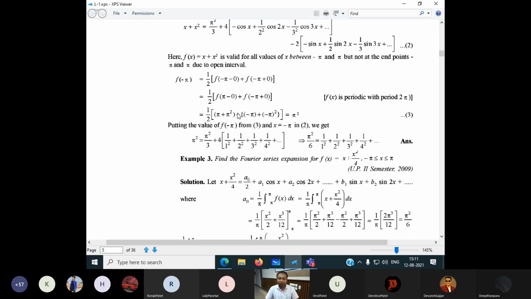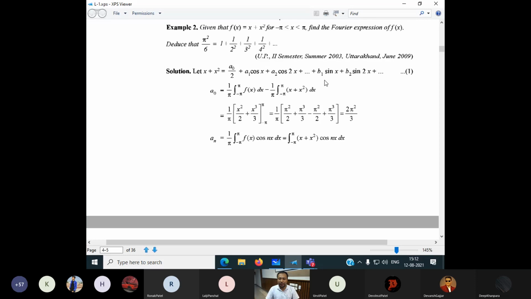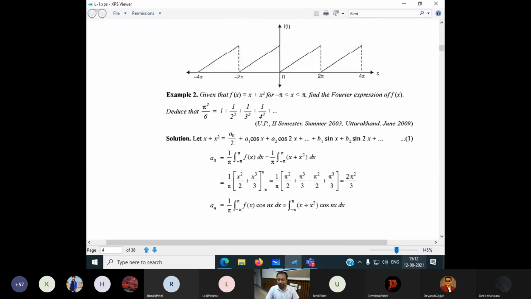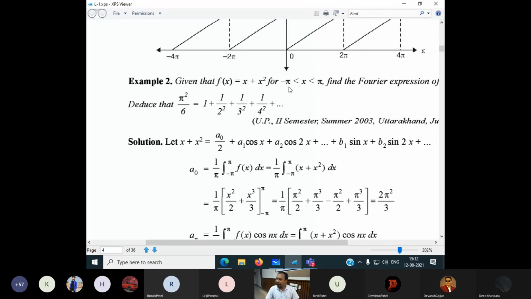Now, what is f of x? F of x is given to you as x plus x square. And this function is valid because the range is given as minus pi to pi, but not at the end points minus pi and pi due to the open interval. Why? Because the question is talking about the open interval. Look here. Minus pi less than x less than pi. It means that x excludes minus pi and it excludes pi.